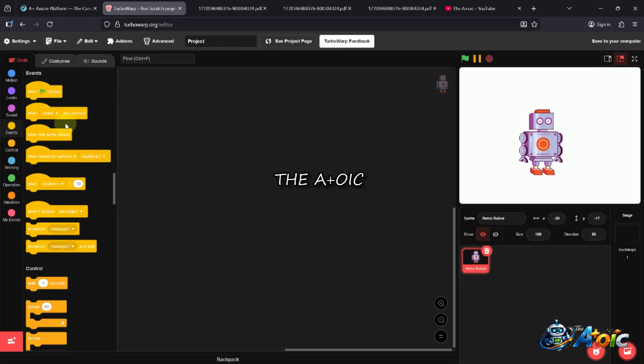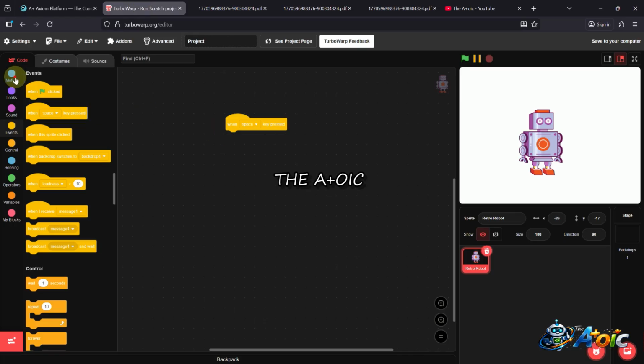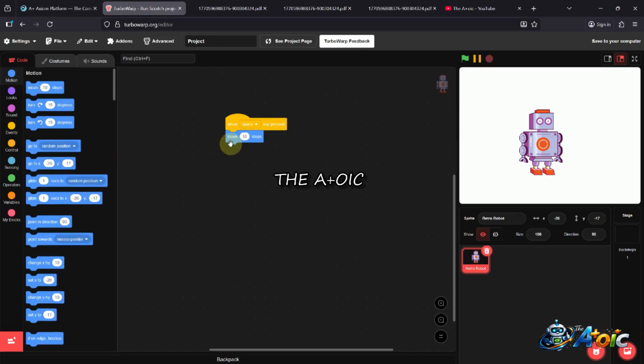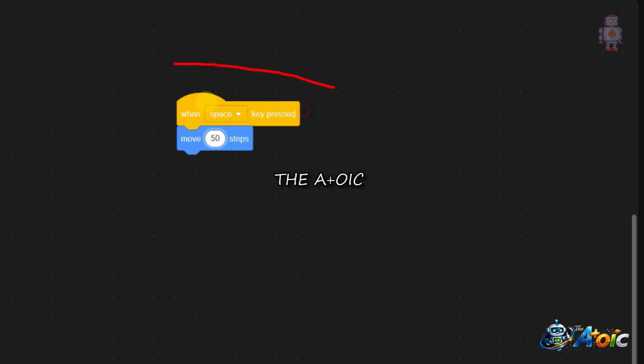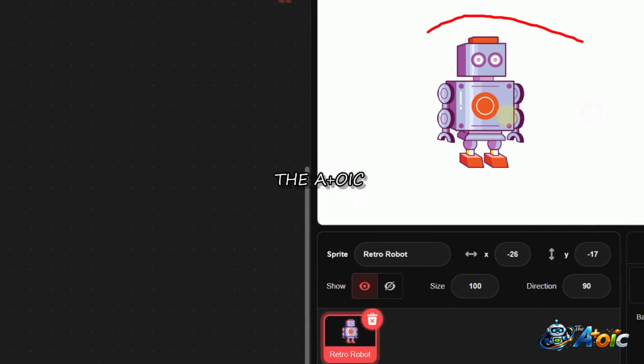Now I'm going to pick an event, as you know how we do it. I'm not going to use "when the flag". There's an event of "when the space key is pressed", so I'll put this one here. When the space key is pressed, the sprite should move, so I'm going to add motion. I'll put a move block here and make it 50. As you can see, I have the script here and the sprite here.